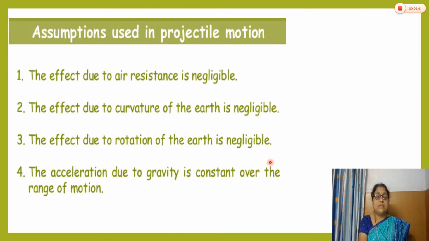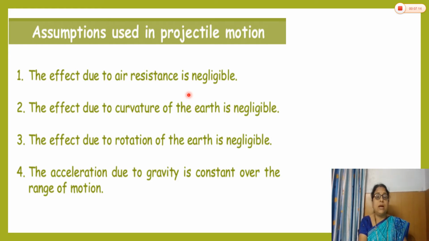Now we discuss the assumptions used in the projectile motion. There are some assumptions used in the projectile motion, that is, the effect due to air resistance is negligible. We know about air resistance when we move our bicycle. While cycling, we know that if there is a motion in the air, it gives some resistance. It opposes the motion. That is the air resistance. Air also has some resistance. Here the effect due to air resistance we neglect.